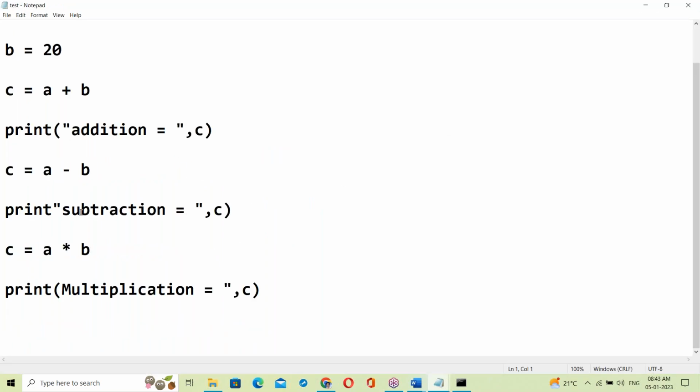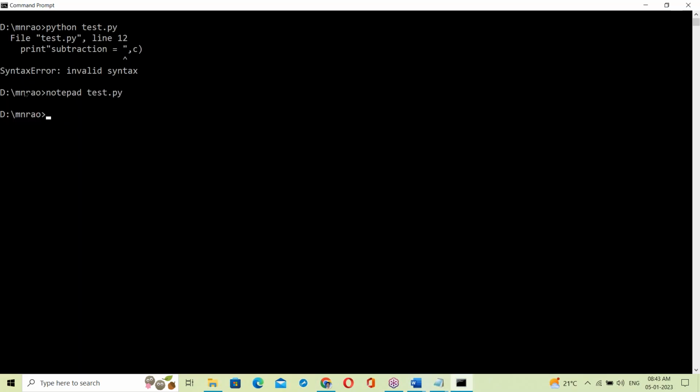Here the bracket is missing. This bracket is missing. Save and exit. Now run it again. See, I'm using the up arrow key. You get the previous commands with the up arrow key. The command prompt maintains history, with the up arrow key and down arrow key. Every time typing takes time, so instead use the up arrow key to get the same previous command.